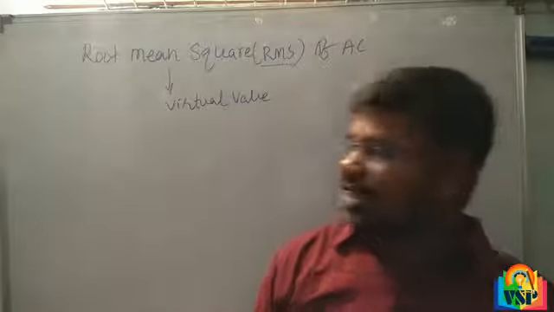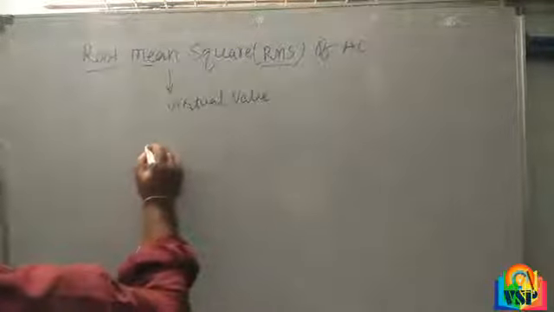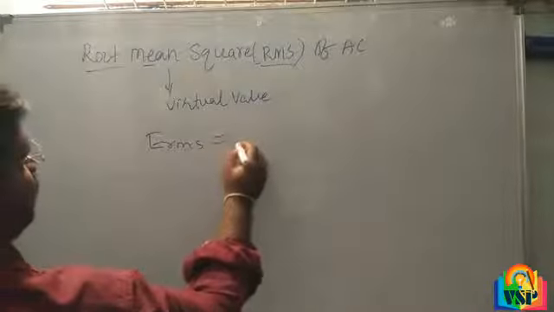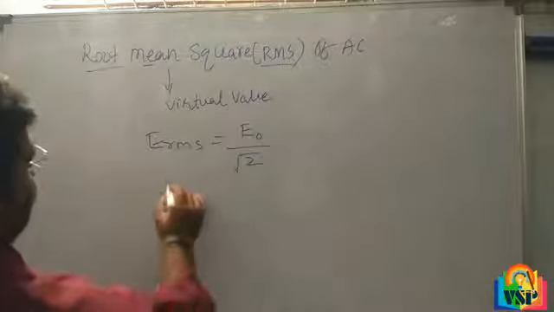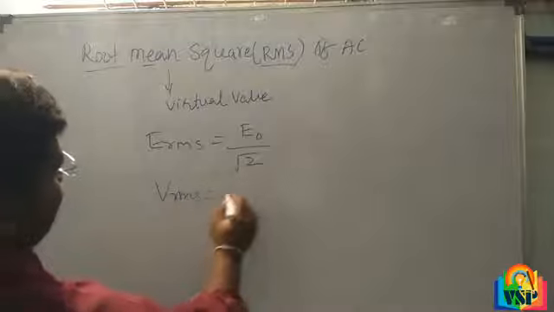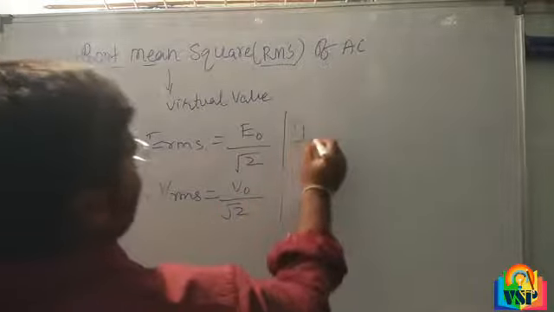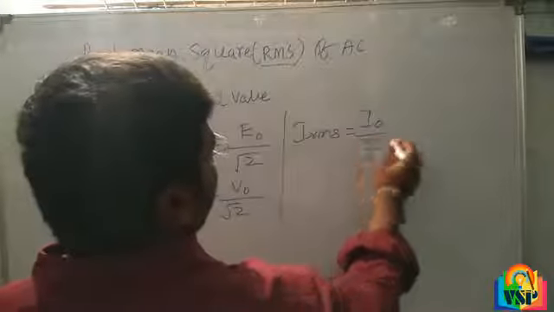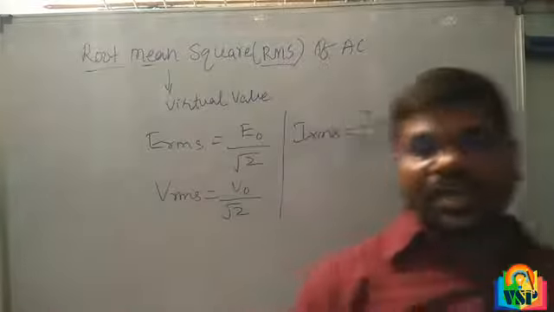So E RMS is equal to E naught by root 2, or V RMS is equal to V naught by root 2, and I RMS is equal to I naught by root 2.